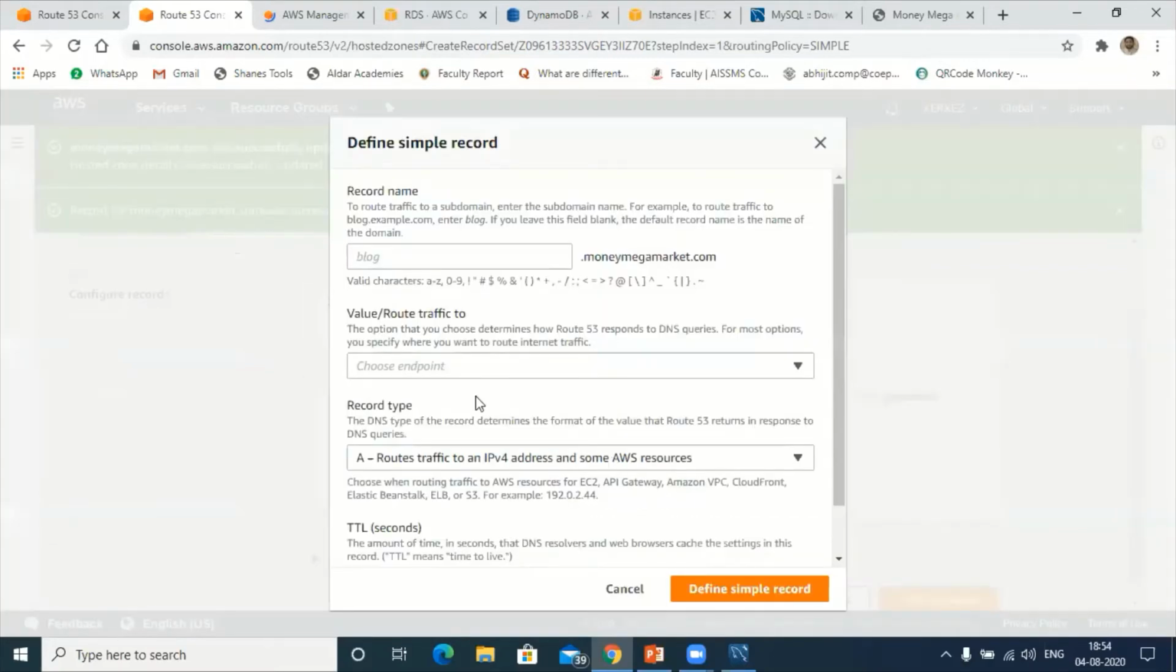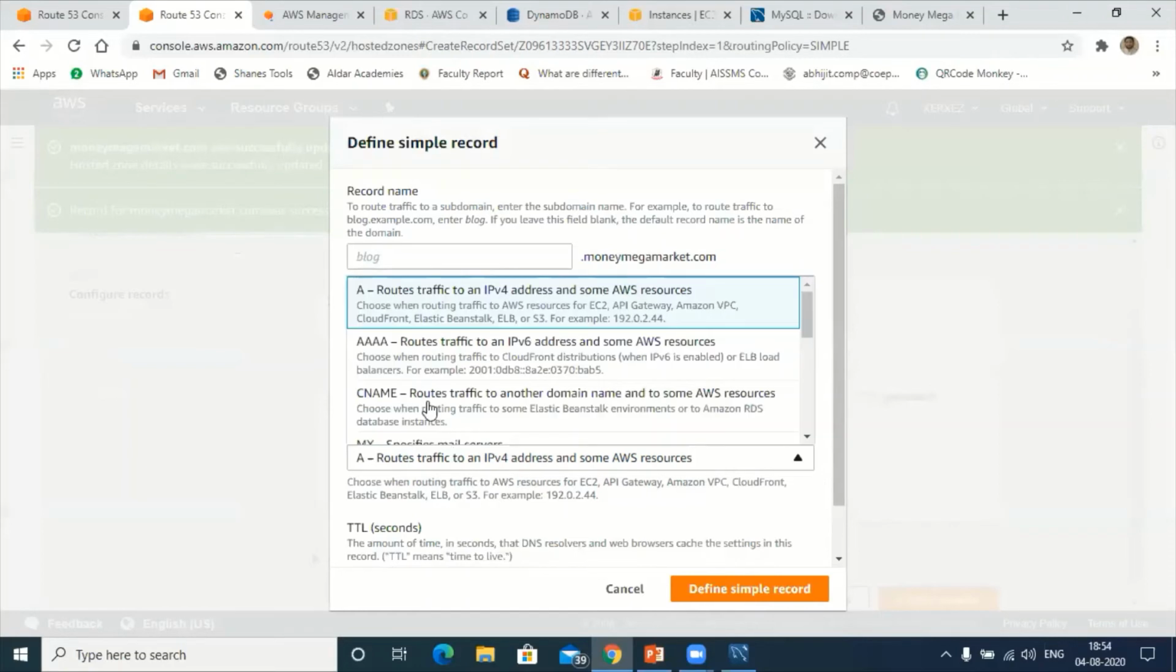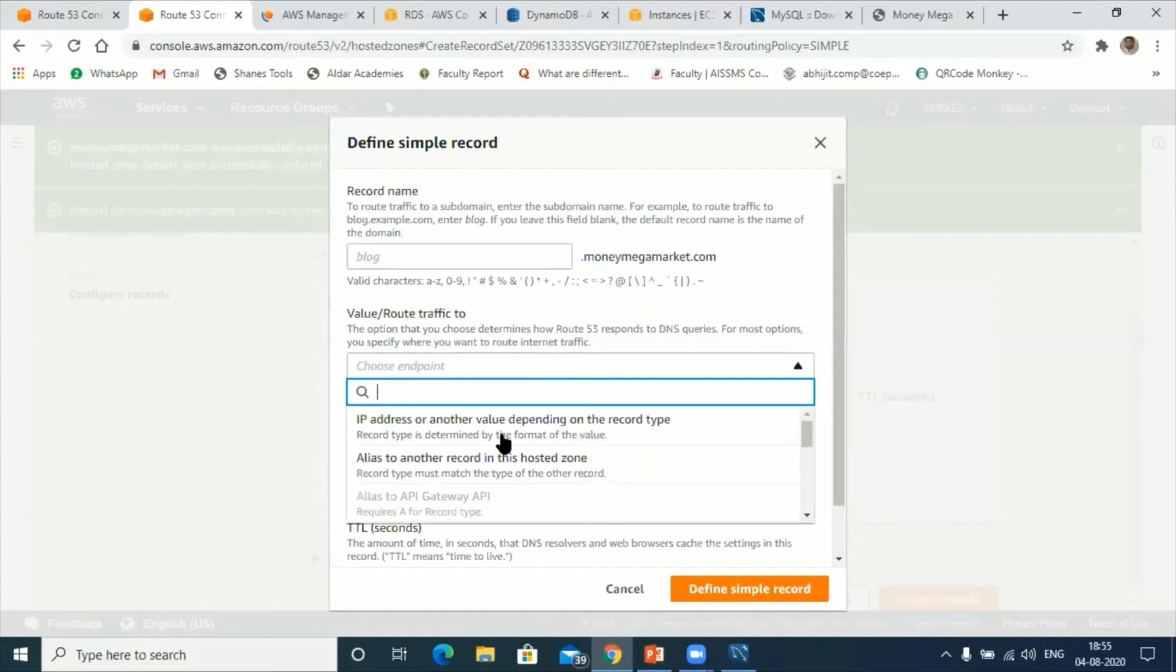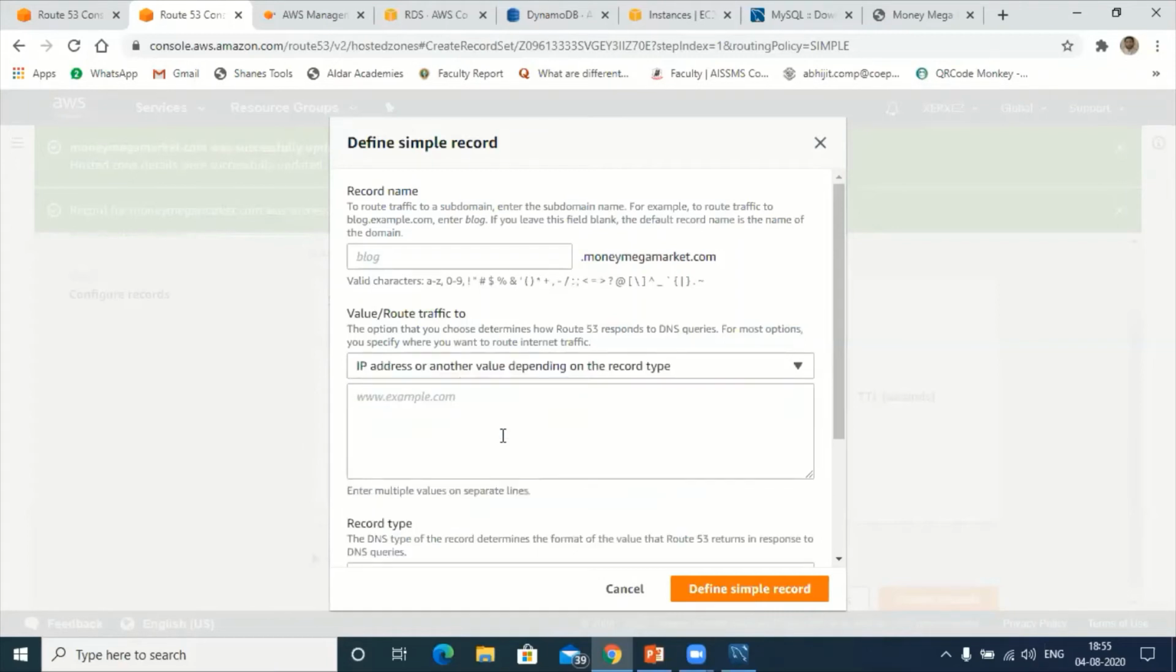Now the routing traffic to an IP address is already completed. Again, I want to route traffic to another domain name and to some AWS resources. From AWS resources I want to transfer to the other domain, and from the other domain to the AWS resources. That is called CNAME. We need CNAME. Create CNAME. Next, obviously I have the IP address.